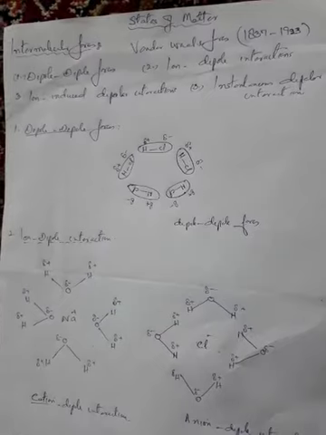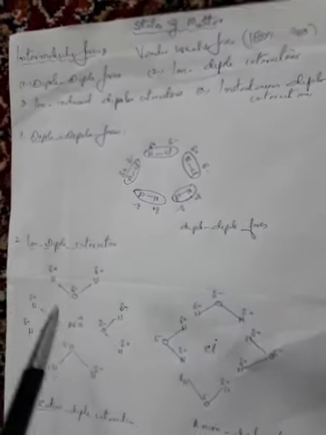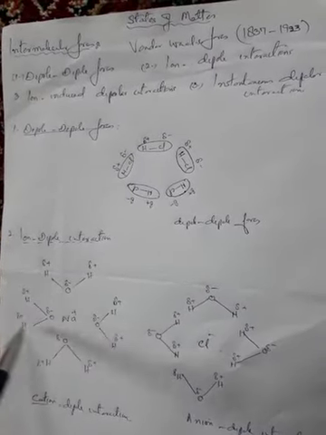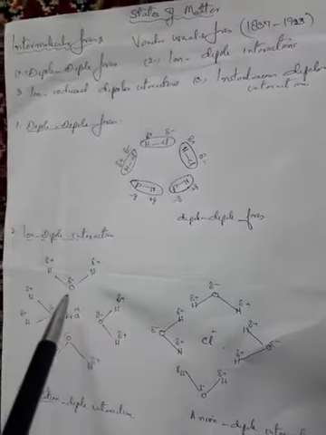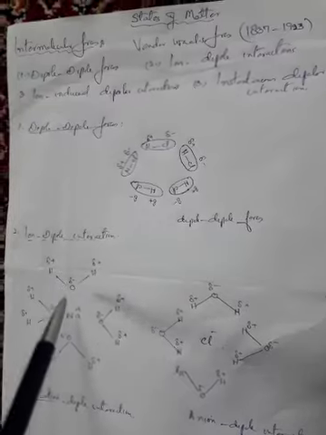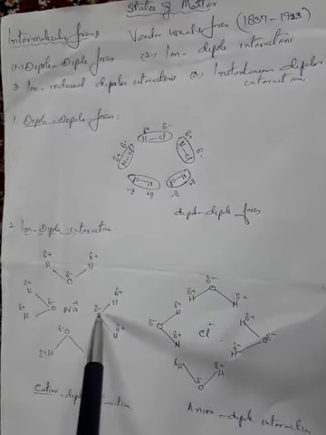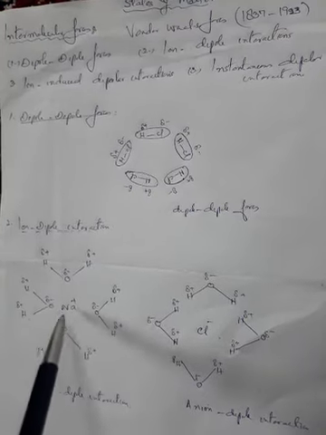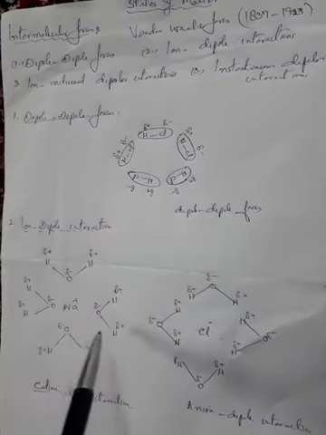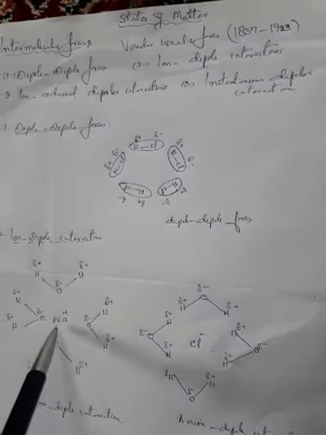Here I have shown a cation-dipole interaction. In this case we see a sodium ion, and this is a dipolar water molecule. The negatively charged end of the water molecule is attracted towards this cation. Similarly, the negative ends of the other water molecules are attracted towards this cation.